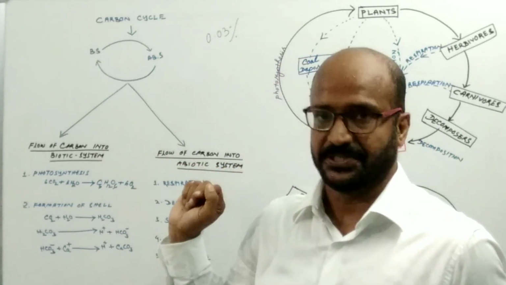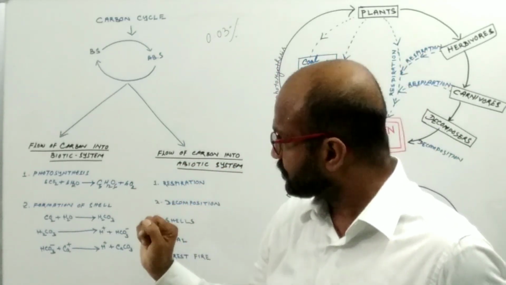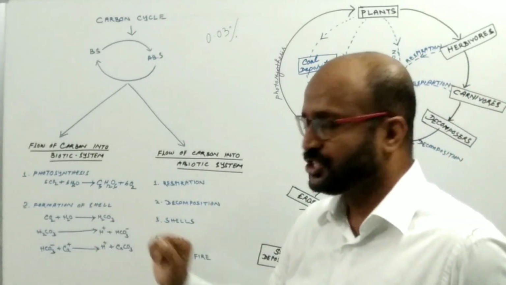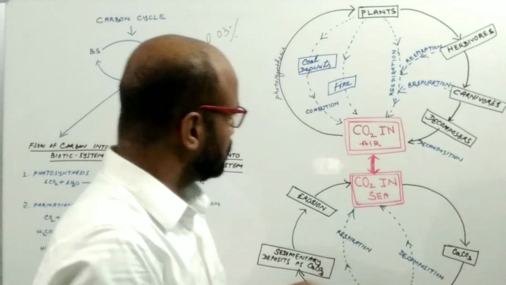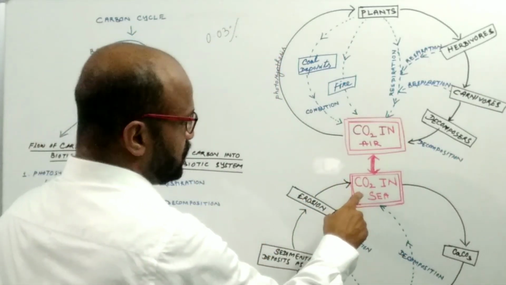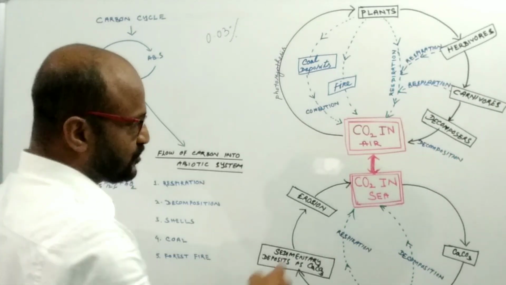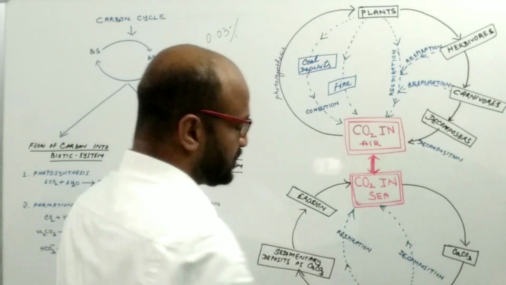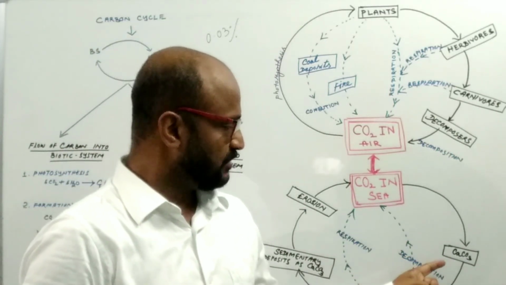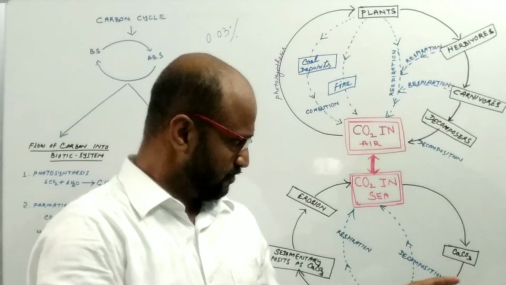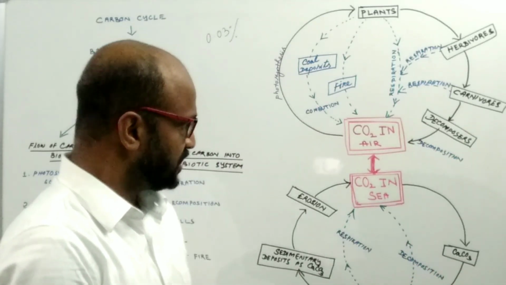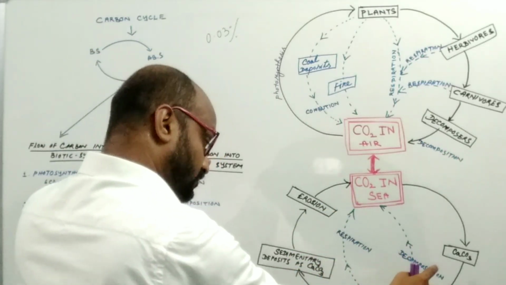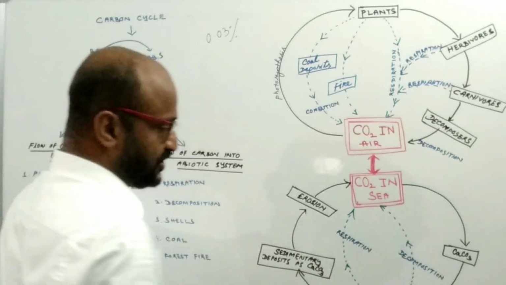One is photosynthesis. The second thing, the carbon also enters into the biotic system through the formation of shells. The carbon dioxide present in seawater in a dissolved condition is utilized by protozoans, some of the mollusks, and some coelenterates. So different types of marine animals utilize the dissolved carbon dioxide for the formation of shells, or for the formation of calcium carbonate.